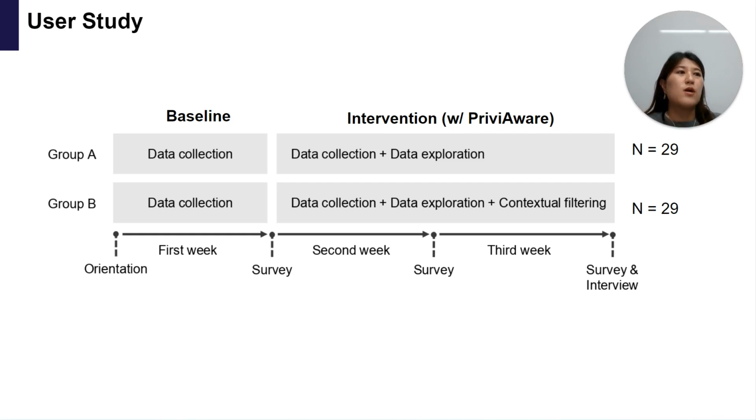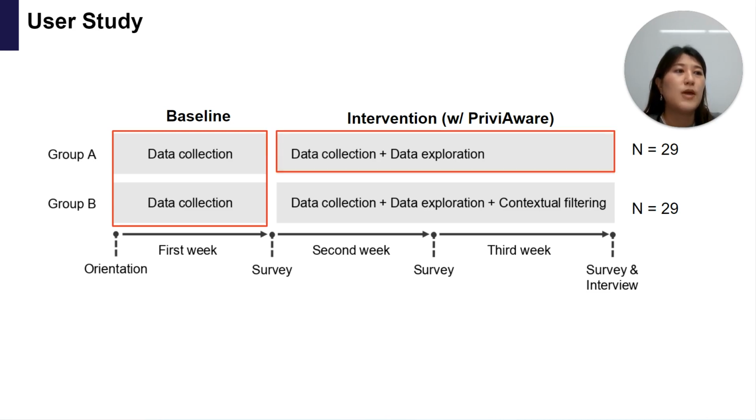To explore these questions, we conducted a three-week deployment study with 58 participants from universities. To see the effect of the intervention system design, we set the first week as a baseline, only collecting mobile sensor data without any type of intervention. For the intervention weeks, we divided the group into two. Participants in Group A received only data visualization support, while participants in Group B were also supported with contextual filtering.